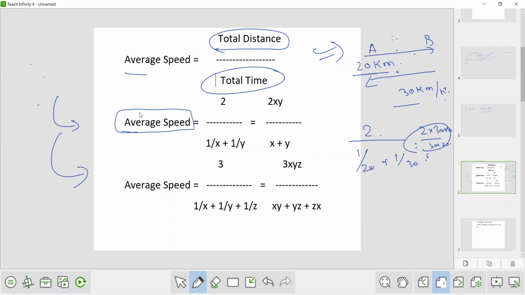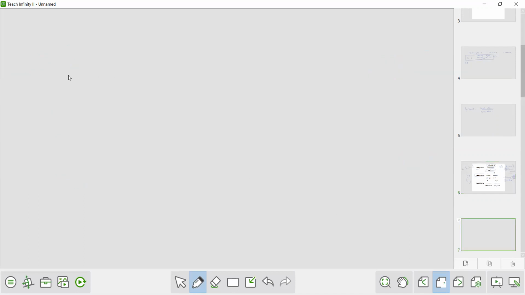Now, if there are three speeds, suppose a person is traveling from A to B, then B to C, and then C to D. Here, the distance between A and B is the same as the distance between B and C and the same as the distance between C and D. So, if the distances are the same, again the average speed is independent of distance. I will explain how, with the help of one proof.